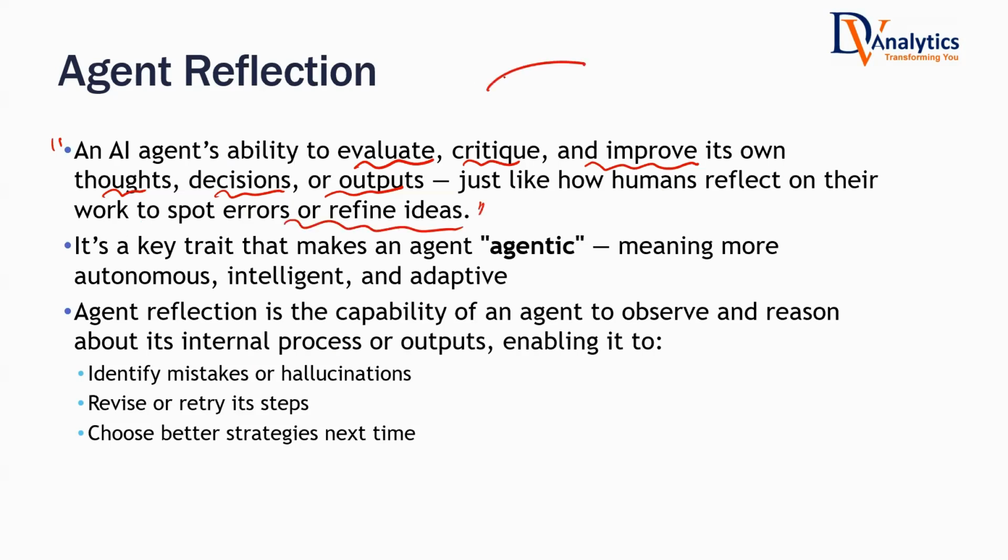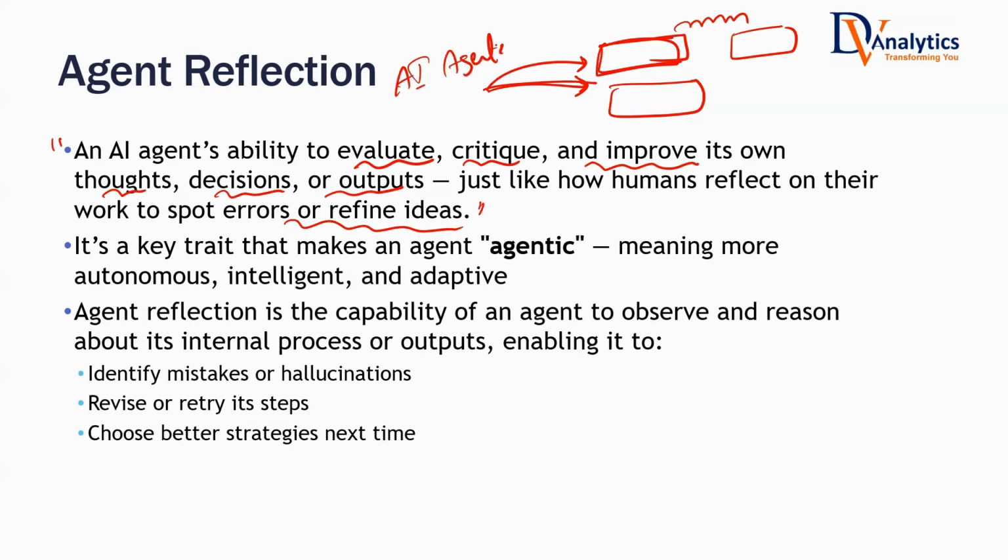So one agent is talking to another agent, but it is trying to give it feedback. Feedback in the sense that sometimes some of the agents may hallucinate and give factually wrong information, or by mistake, if the context length is too high, an agent may give something out of context. Then using reflection, the second agent will tell what is right and what is wrong. It's a key trait that makes the agent agentic. If you have one AI agent, there is a chance that it may go wrong. Within itself, it will go through multiple iterations, but I will keep another AI agent as a critique that will review the previous work done by one agent and try to give it feedback.